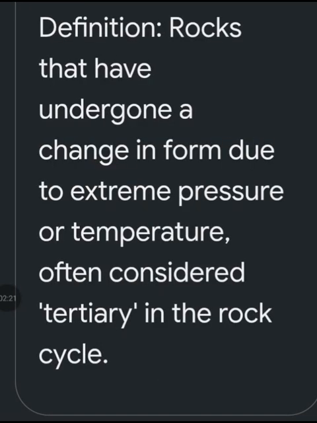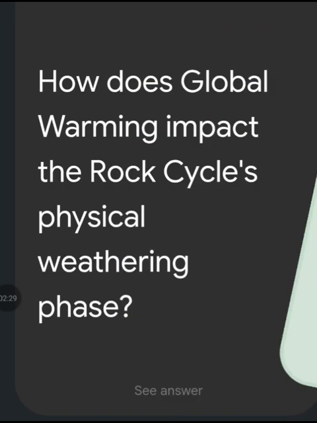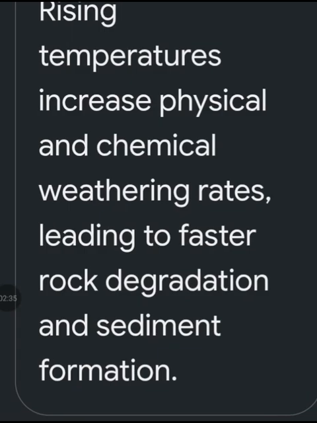Rocks that have undergone a change in form due to extreme pressure or temperature, often considered tertiary in the rock cycle. How does global warming impact the rock cycle's physical weathering phase? Rising temperatures increase physical and chemical weathering rates, leading to faster rock degradation and sediment formation.